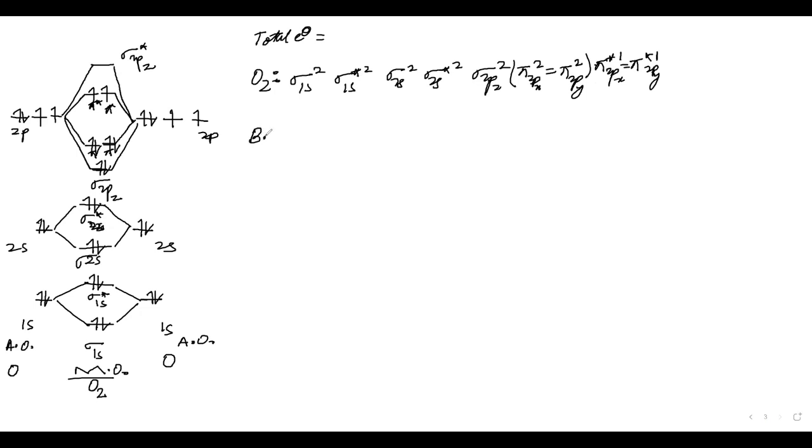Then we will comment on the bond order. Bond order is equal to the number of electrons in bonding molecular orbitals minus the number of electrons in anti-bonding molecular orbitals, divided by 2. How many bonding are there? See, we can ignore these two. Or should we take these two? Because the number here is 2, the number in anti-bonding is 2, the number here is 2, the number in anti-bonding is 2.